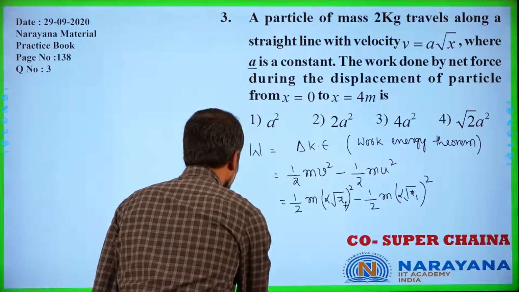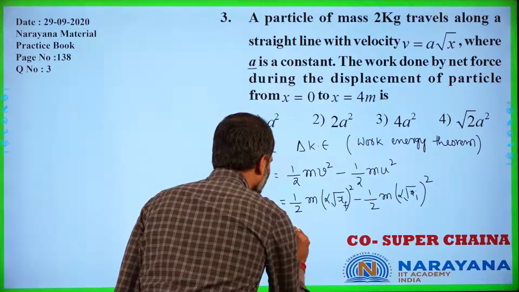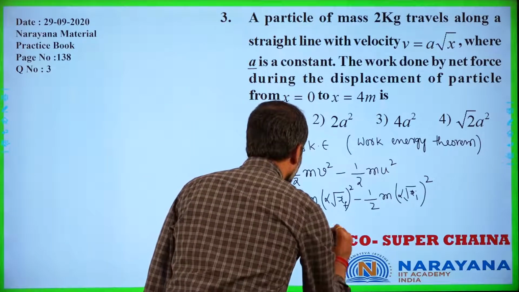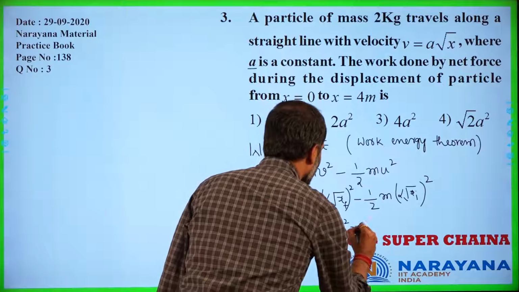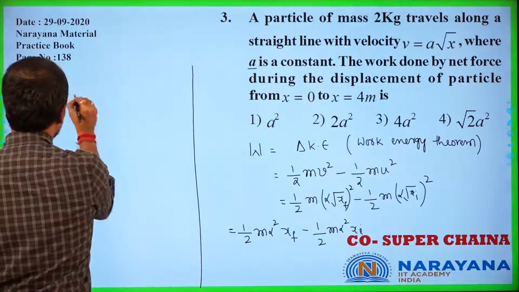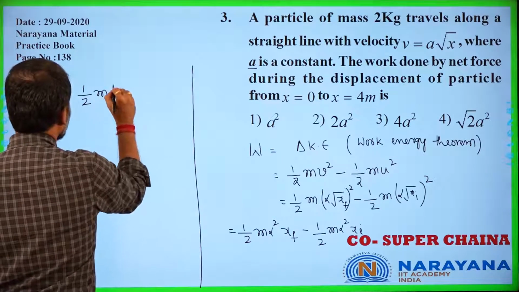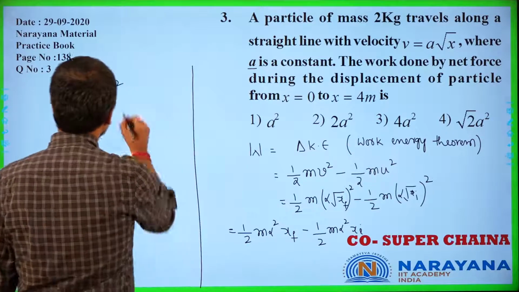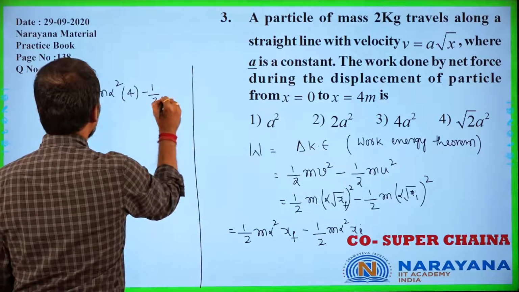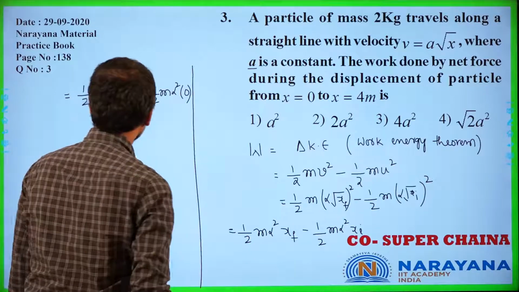That is nothing but half m into alpha square x final minus half m into alpha square into x initial. Now this is equal to half m alpha square into x final, which is 4 meters, minus half m alpha square into x initial, which is 0.